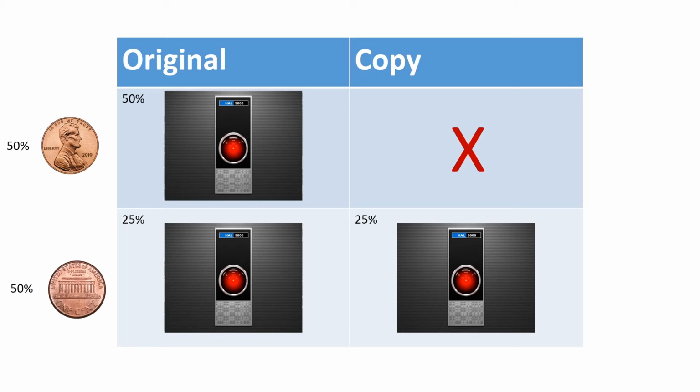Now in this experiment, I'm going to flip the coin one time. If it lands heads, I'm not going to make a copy of the AI. If it lands tails, I'll make a copy of the AI. I now ask the AI, what is the probability it's the original, and what is the probability a heads was flipped? Well, there's a 50% chance that a heads was flipped and no copy was made. There's a 50% chance that a tails was flipped, and in that case it will give equal credence, 25% chance each, to it being the original or the copy. And this is the correct answer to the Sleeping Beauty problem.